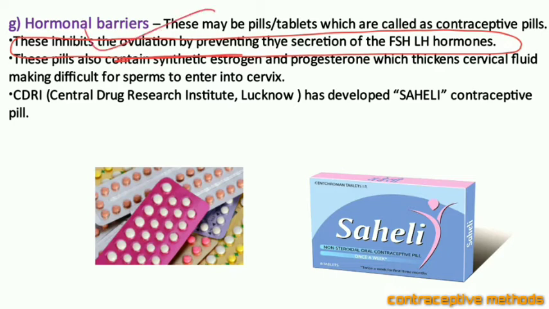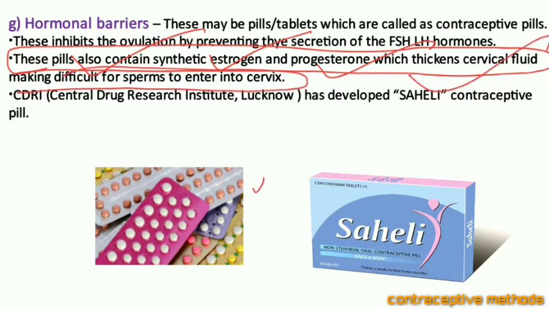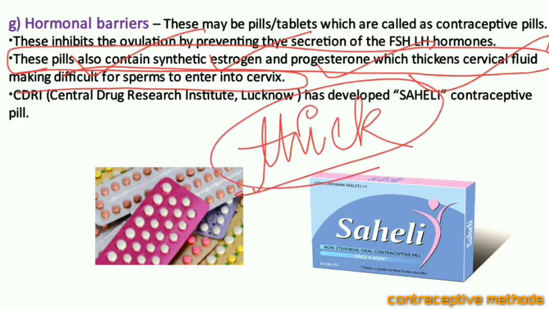They inhibit the ovulation, and when ovulation is not done, what will happen? Ovum is not produced, so there is no chance of conception. In the same way, the hormones like estrogen and progesterone in these pills make the cervical fluids thick, and they prevent any movement of sperms into the cervix region.